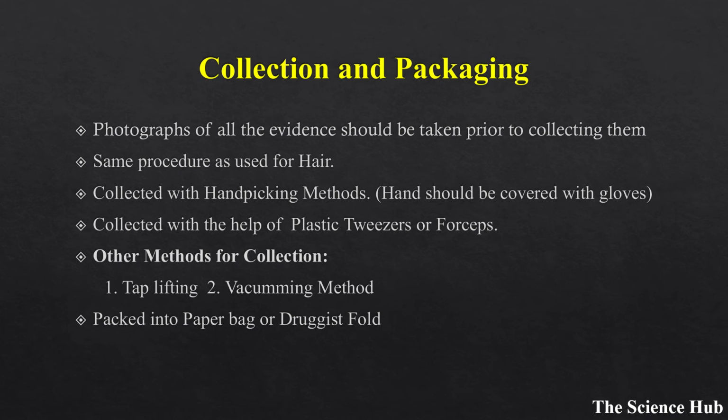Then collection and packaging. Photographs of all the evidence should be taken prior to collecting them. Here the procedure for the collection is the same procedure used for the hair. Fibers can be collected with the hand picking method, where the hand should be covered with gloves, or with the help of plastic tweezers or forceps. Other methods for collection are the tap lifting method and the vacuuming method. They are all packed in a paper bag or druggist fold paper.